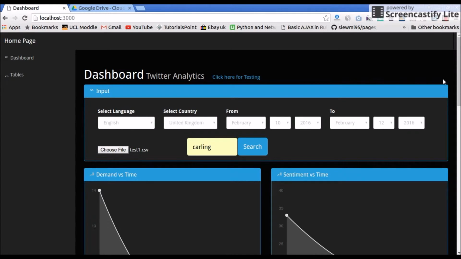This is the input area. Here the user can select the language, the country, the start date and the end date of the tweets to be extracted. Before pressing the search button, the user should upload the demand cycle CSV file. This file should be in a format of two columns, the quantity column and the date column.